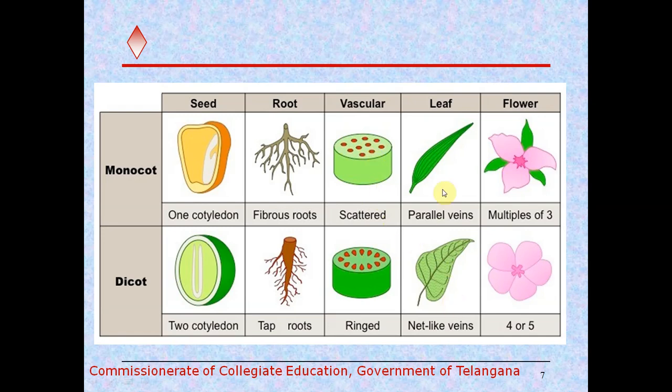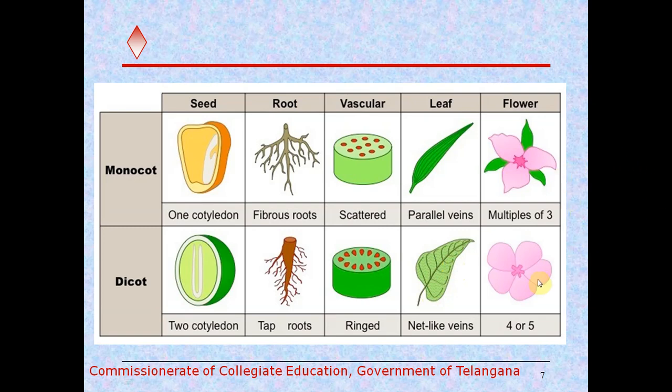And in monocots, we observe parallel venation. Veins are arranged parallelly on the leaves. It is called parallel venation, one of the most important features of monocots. And in dicots, we observe net-like veins, also called reticulate venation. That is one of the most important features of dicots.